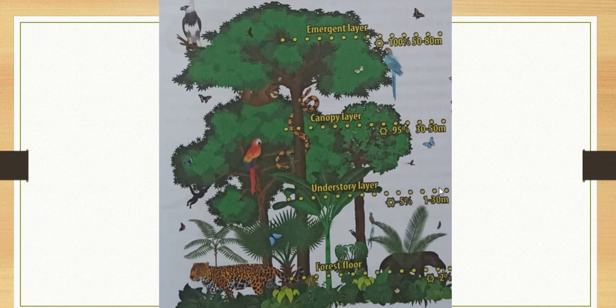Next is a beautiful picture of the forest levels of the Amazon. The levels are mentioned from the below side. The first one is the forest floor, then the understory layer, then the canopy layer, then the emergent layer. I already explained these four layers in the Google Classroom. Let me give you one quick recap. It is all about biodiversity.